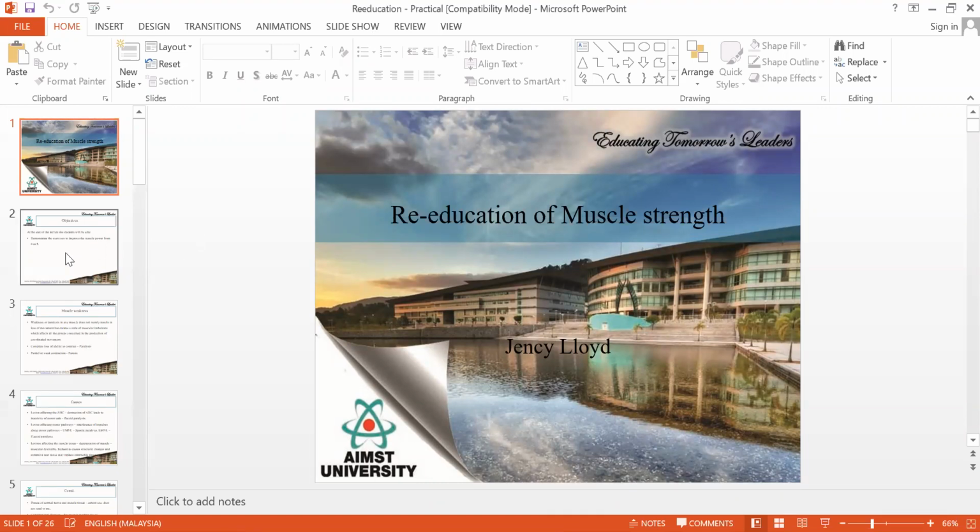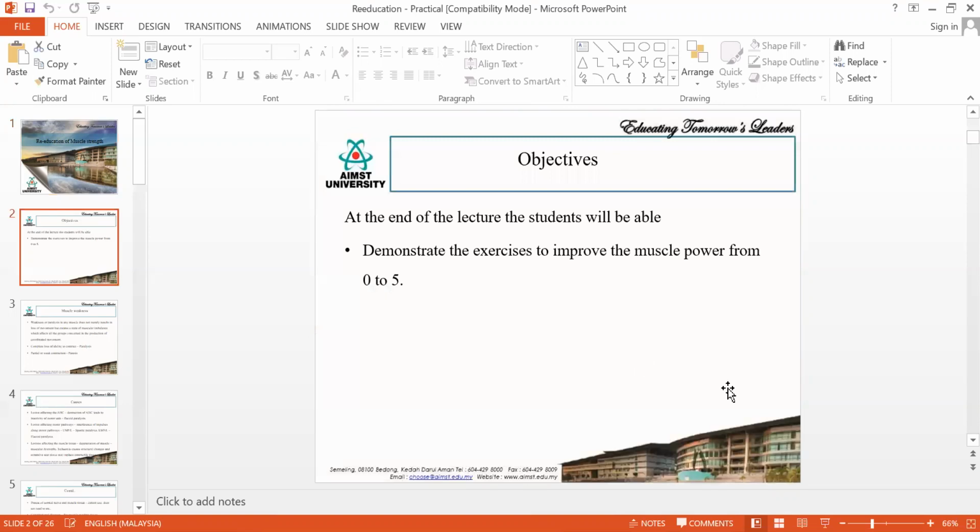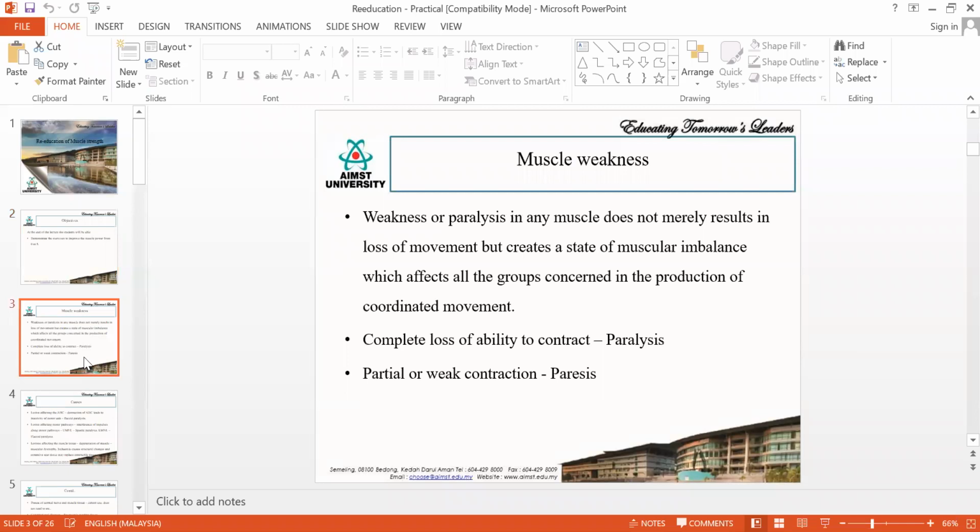Okay, so I will just demonstrate, or I'll just tell you how to improve the muscle power from muscle power 0 to muscle power 5. So whenever a muscle is weak, we say that the muscle may be paralyzed, or not able to do the movement.